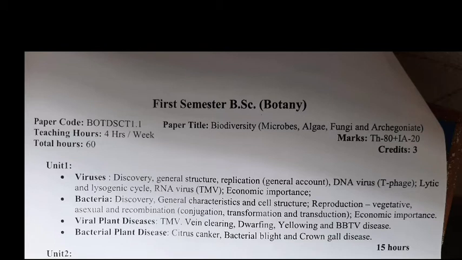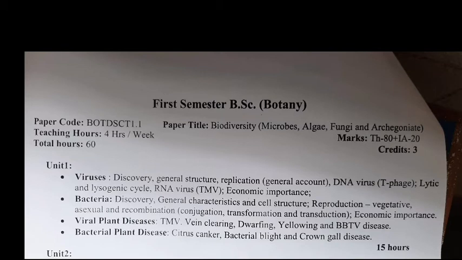These are the types of sexual reproduction in bacteria. In bacteria you have to understand general characteristics, all the types of reproduction and economic importance. In the virus also you have to learn about the economic importance, and also in bacteria.